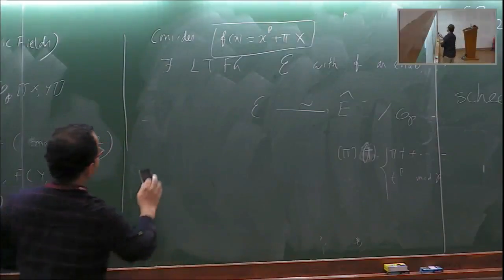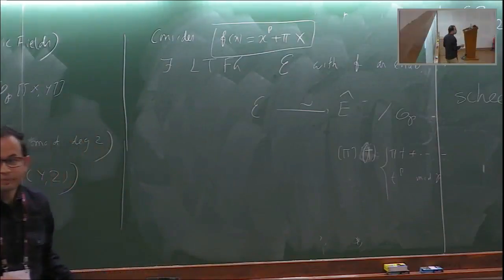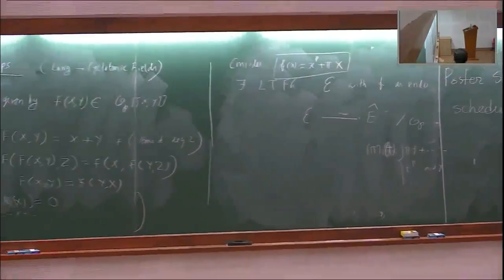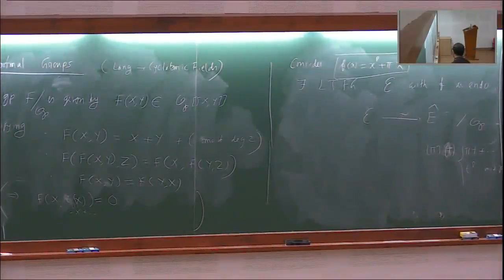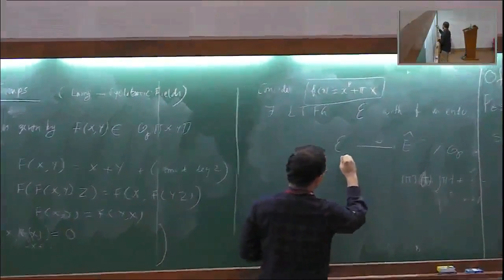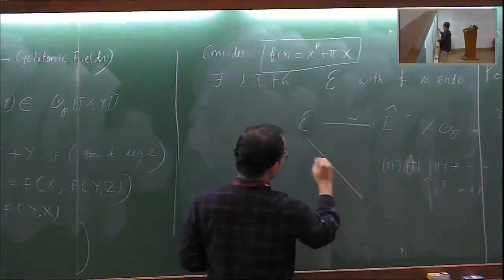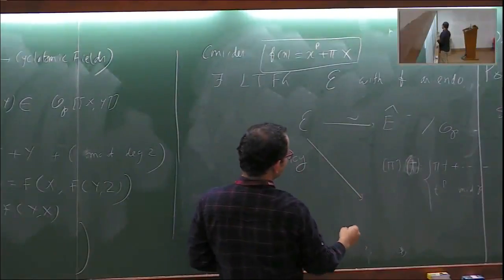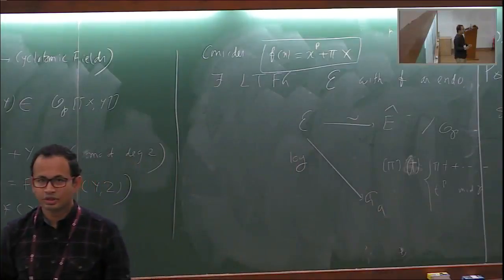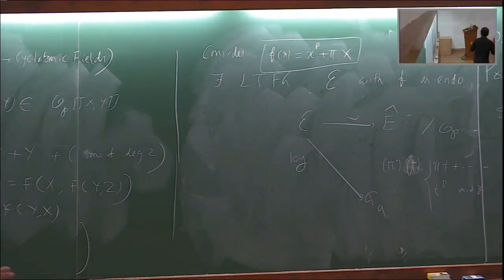Sorry? The isomorphism follows from the theorem, yes. But it can be constructed, and it is there in Lang's book also, how any two Lubin-Tate formal groups associated with the same parameter are isomorphic. So it follows from that. And in fact, there is also another map which is known as the logarithm map, and this is to the formal additive group.